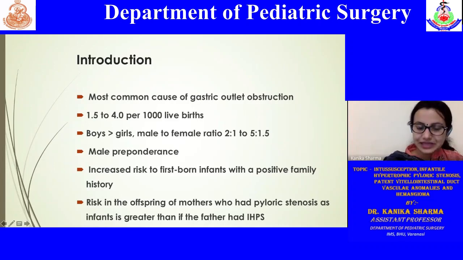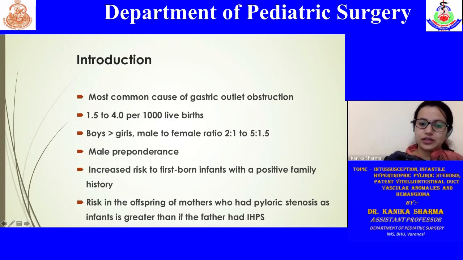seen in the male child, and the common presentation that we say is that a 6 to 10 week old child comes to our OPD who had been doing well in the initial period, then suddenly after 6 to 8 weeks the child started having projectile vomiting, and it is mostly a firstborn male child. So this is a very common presentation for a child presenting with IHPS.